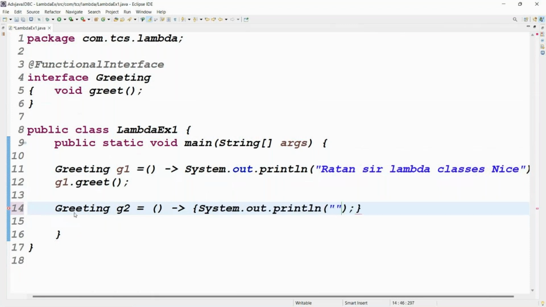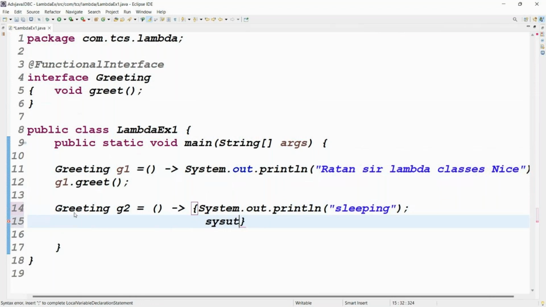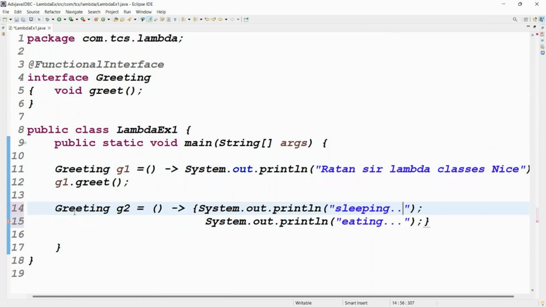Here you can tell me some names. The name is what? Student. Your favorite words I'll write. One is sleeping. First line. Next line is what? Sys out control space. Sleeping and eating. Exactly.